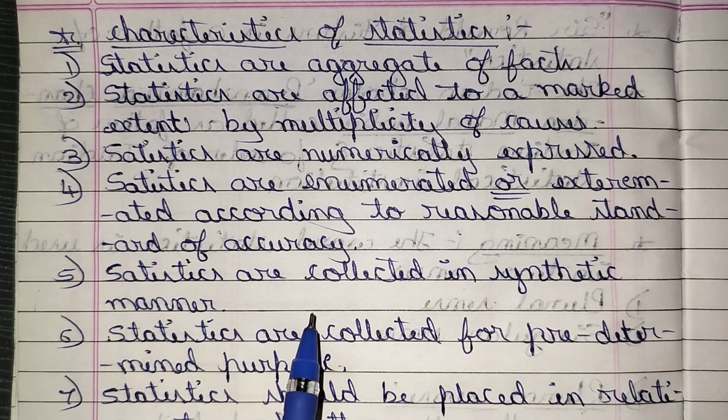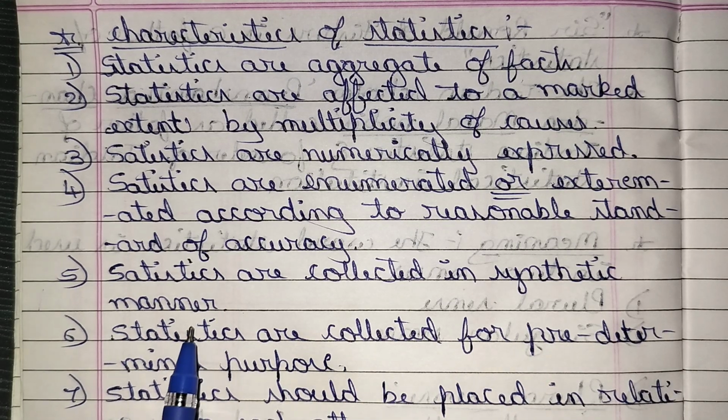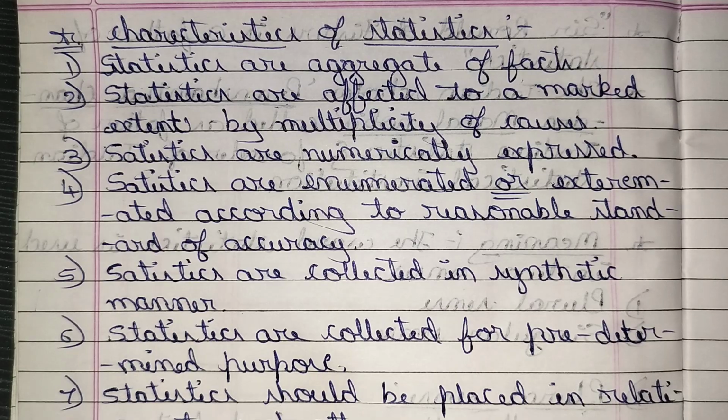And next, statistics are collected in a systematic manner. The statistical data must be collected in a planned way or by scientific methods. Here data are collected in a planned or scientific way. That's why statistics are collected in a systematic manner, meaning a correct manner.